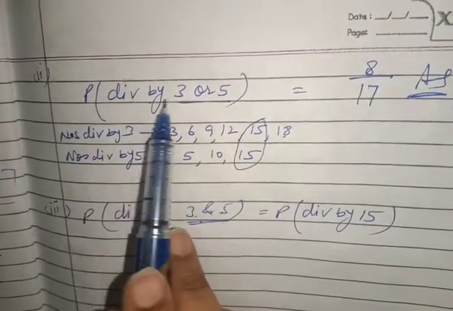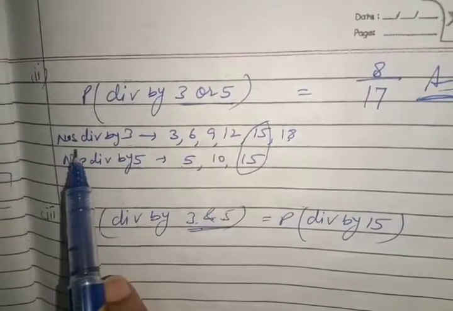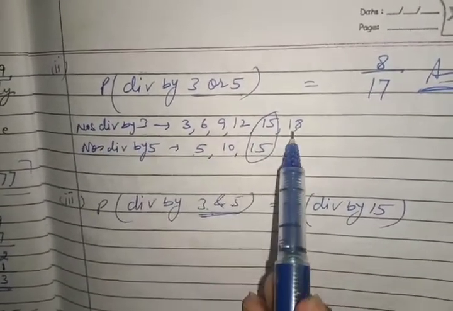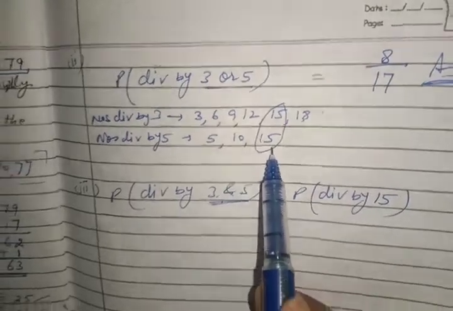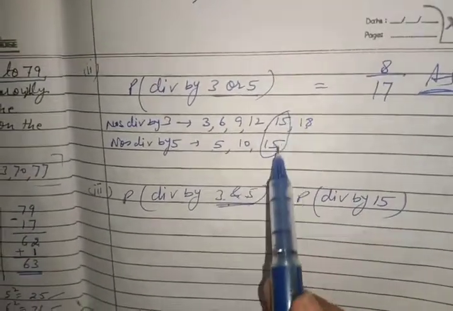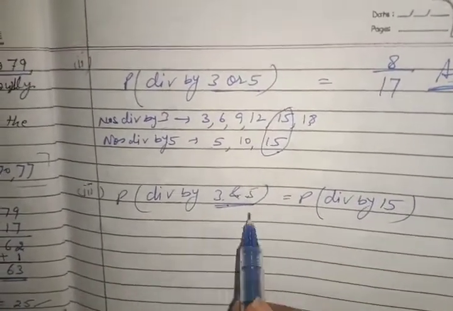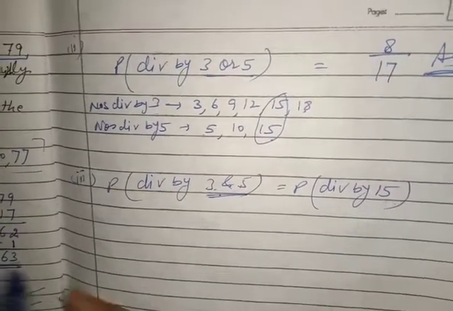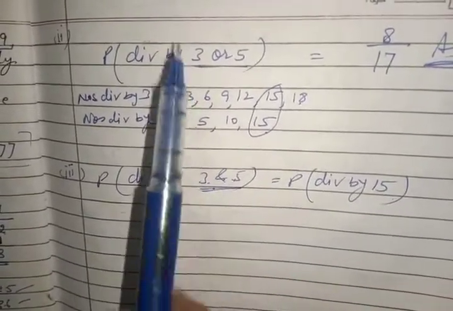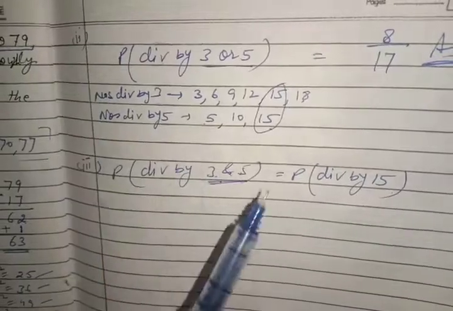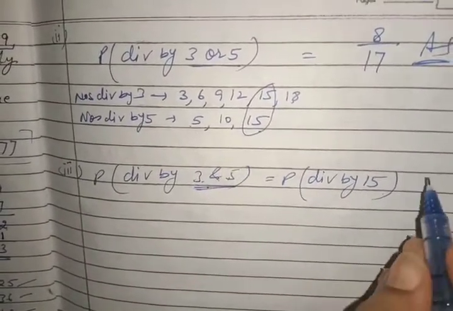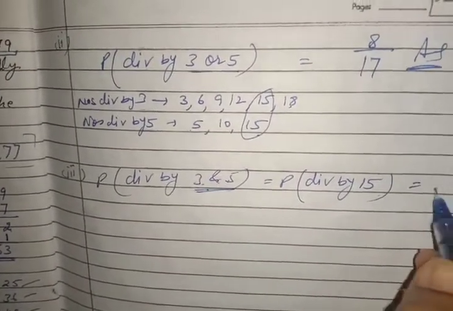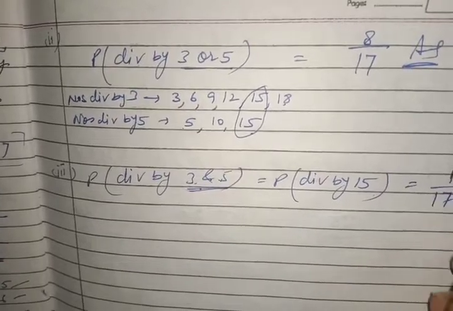When it is divisible by 3 or 5, you will do like this. You will write all numbers divisible by 3 and all numbers divisible by 5, and then count the common numbers once only. For 3 and 5, I told you, the table of 15. So out of the numbers 2 to 18, only one number comes in the table of 15. So favorable is 1 and total is 17.